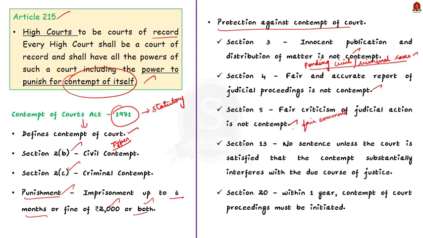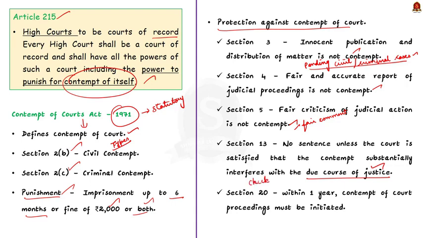Then there is section 13. Section 13 states that no court shall impose a sentence unless it is satisfied that the contempt substantially interferes with the due course of justice. So basically, only if the court is satisfied that the contempt interferes with the due course of justice, the court can award a punishment for contempt of court.